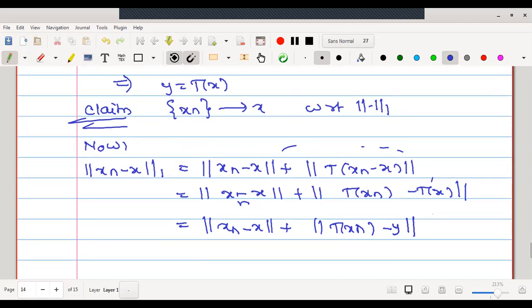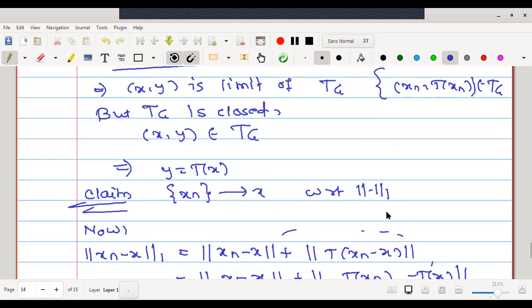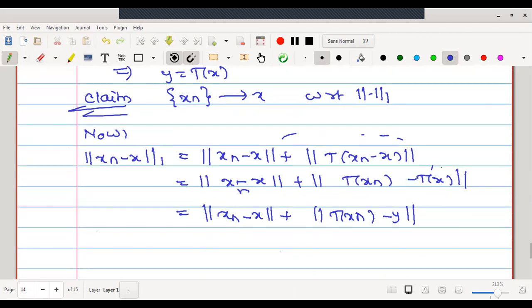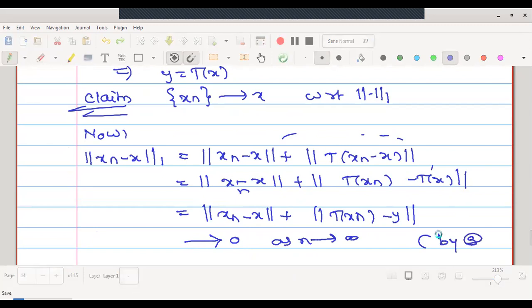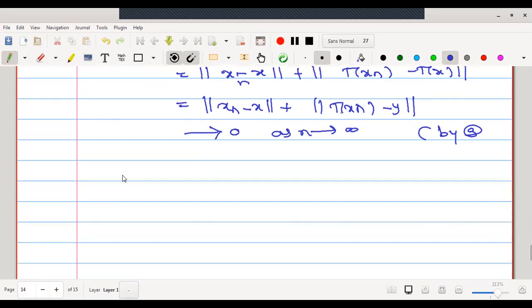But already we have seen that xn converges to x and txn converges to y, where we have written here. This is by statement 3. Therefore by 3 both xn converges to x and txn converges to y. Therefore may I say this is 0 as n tends to infinity. The reason is by statement number 3. Therefore norm 1 of xn minus x tends to 0.